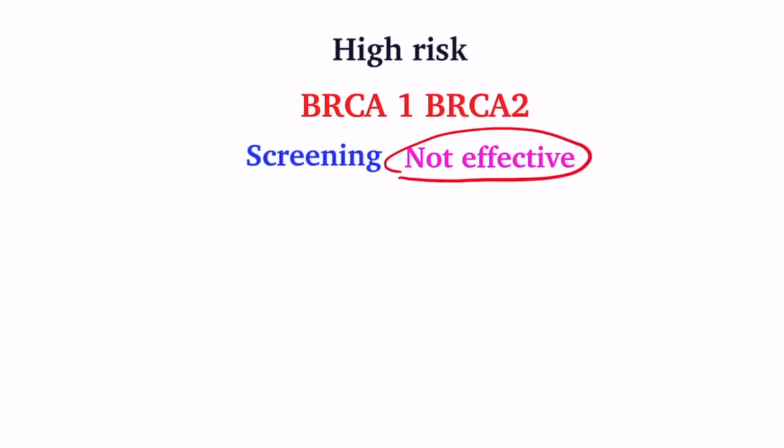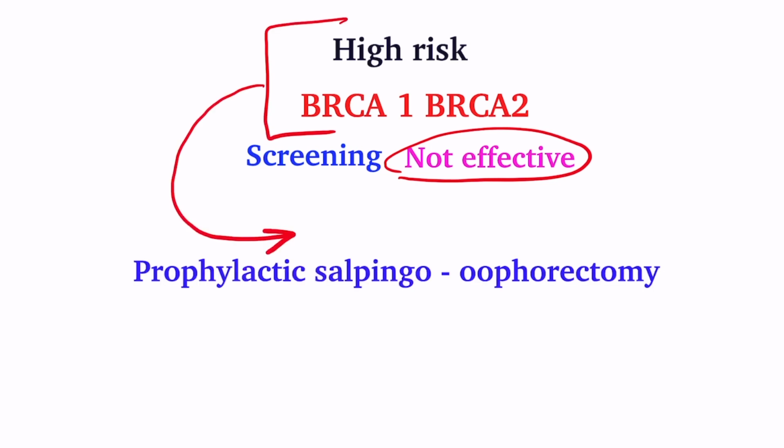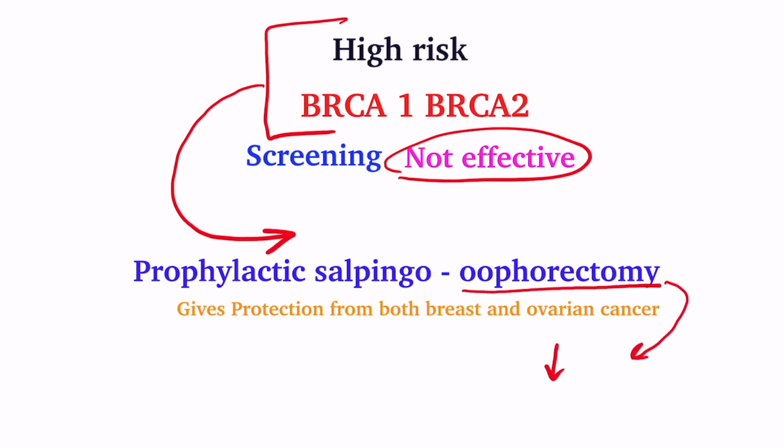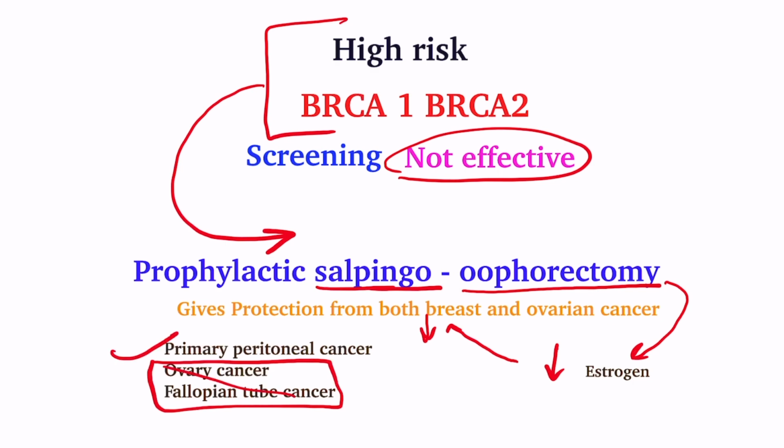So in high-risk cases, like BRCA, prophylactic bilateral salpingo-oophorectomy is indicated. It will be protective for both ovarian cancer and breast cancer, as removing the ovary decreases estrogen levels, decreasing chances of estrogen-dependent breast cancer. It is important to remove both ovaries and tubes, as high-grade serous cancer develops from the tubes. Even after salpingo-oophorectomy, there is still a risk of primary peritoneal cancer.